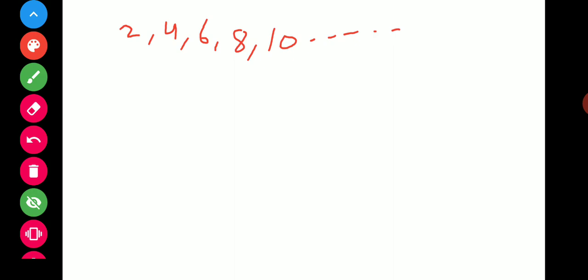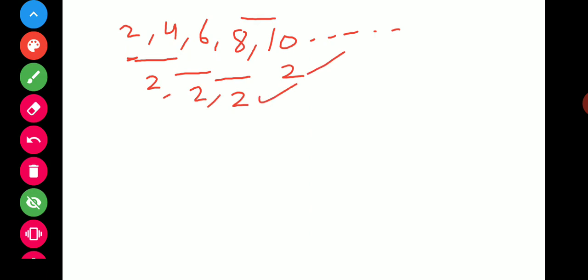What is the pattern in these numbers? The difference between the first two numbers is 2, and between the next two numbers the difference is 2, and further the difference is 2, and this one also has difference 2. In this sequence the difference is the same, and that is called the common difference. This 2 is the common difference of this series.